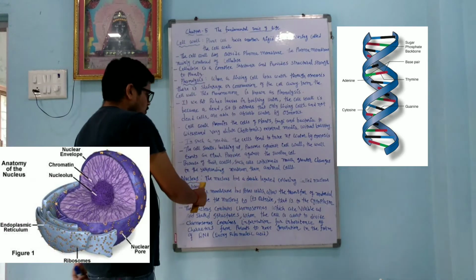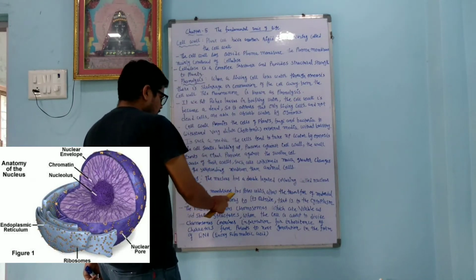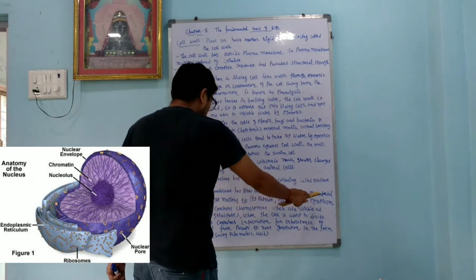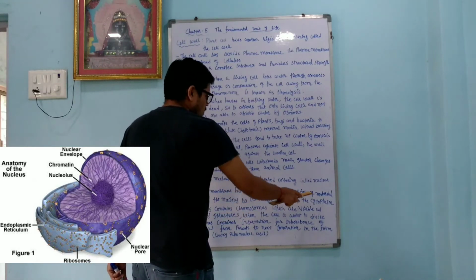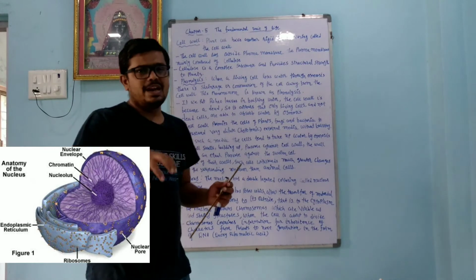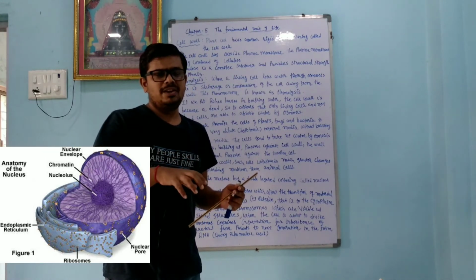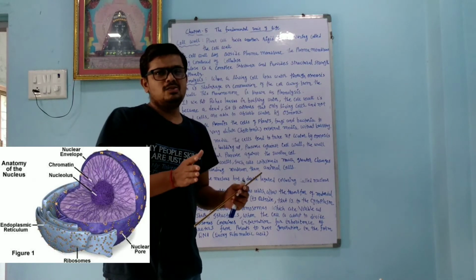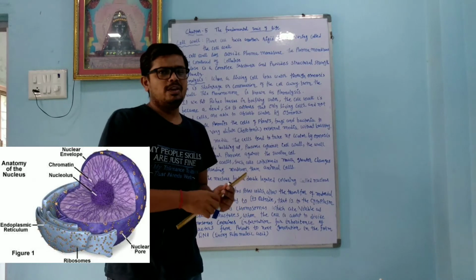Okay, the nucleus has a double layer covering called the nuclear membrane. The nuclear membrane has pores which allow the transfer of material from inside the nucleus to its outside, that is to the cytoplasm. So outside the nucleus the cytoplasm is present, and the nucleus is surrounded by the nuclear membrane. So any material going from the nucleus to the cytoplasm is also regulated by the nuclear membrane.